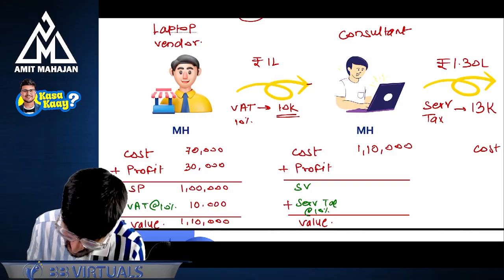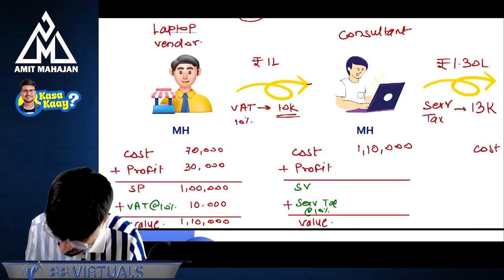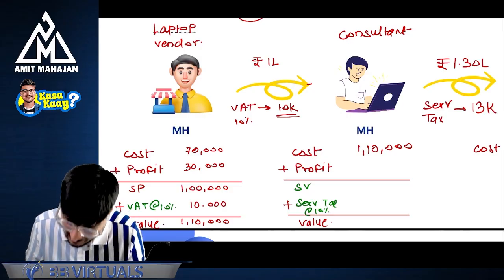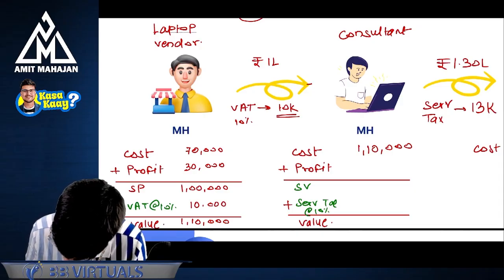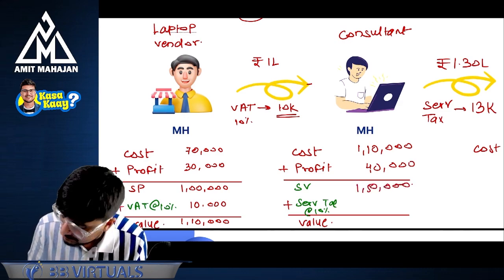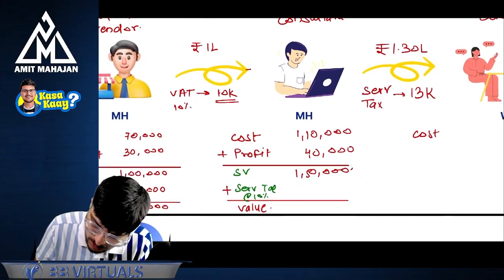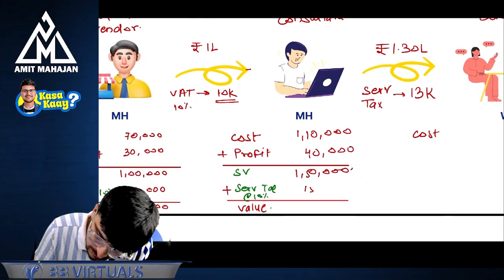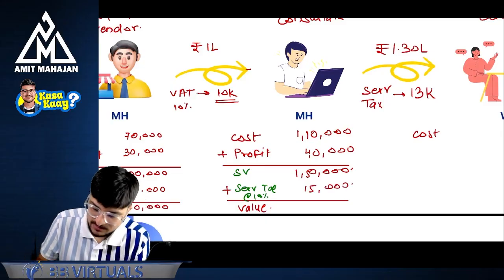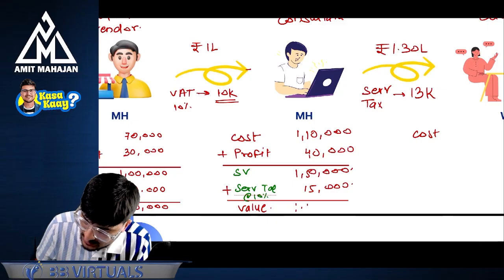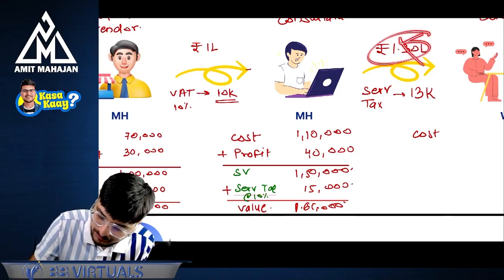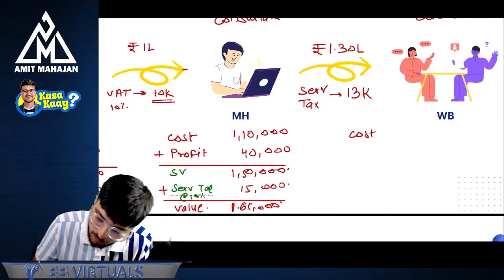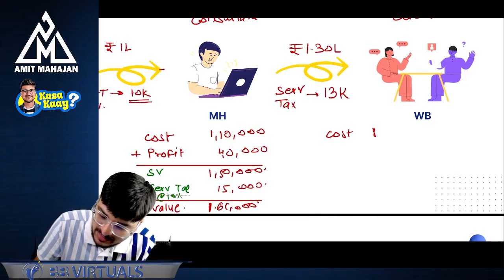Now let's understand the profit. He will also add some profit and everything. Okay, so the cost for this is 1,10,000 rupees, and the profit will become, say for example, 40,000 rupees, and the amount will come as 1,50,000. On 1,50,000, service tax comes to 15,000, and the value will be 1,65,000. So this is another example. Don't consider this 130 here. This is another example. So what is going to be that client's cost? The client's cost is going to be 1,65,000.